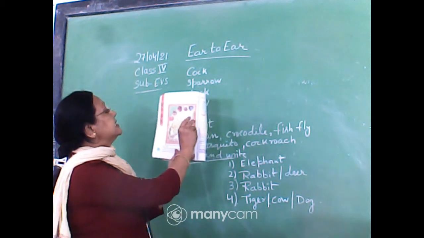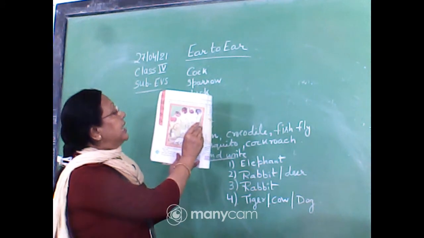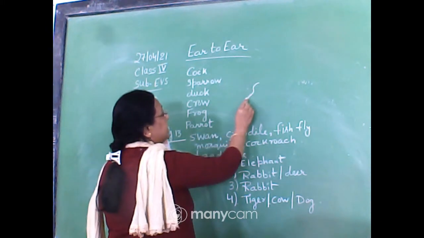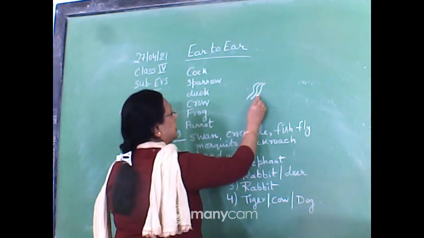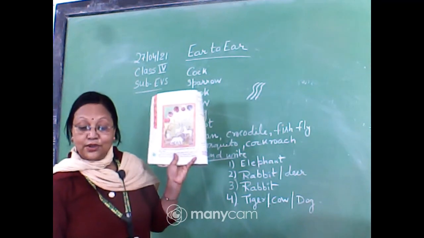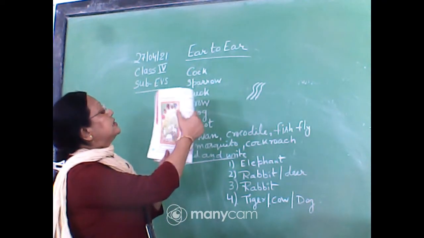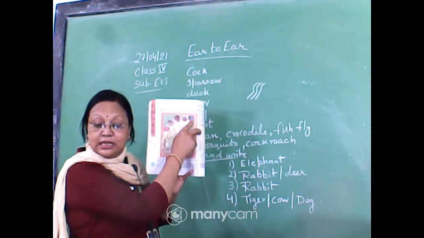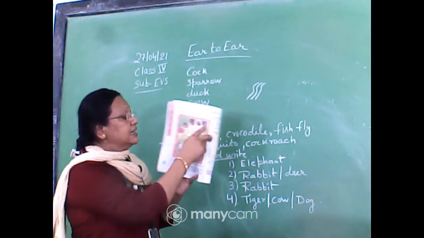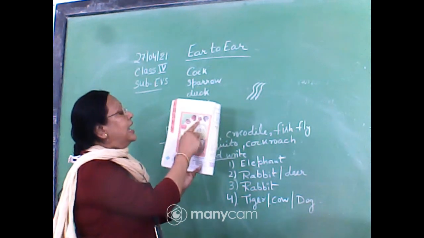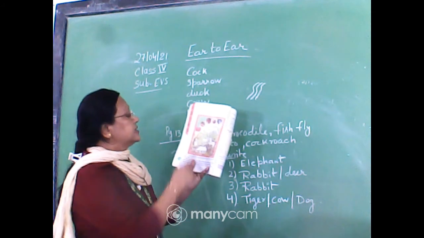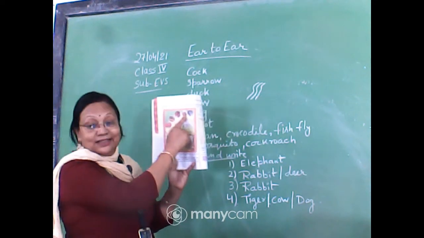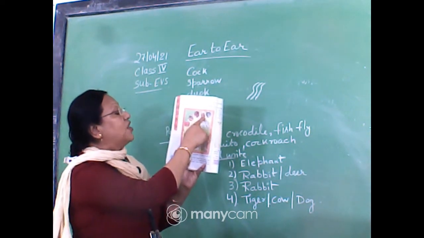So whose skin is this? Can you recognize the pattern of the skin? This is this type of skin. There are stripes, isn't it? This striped skin is not of the deer. This striped skin is of zebra, isn't it? This is of zebra. And what about this? This skin is of, no, this is of deer. This is of deer.